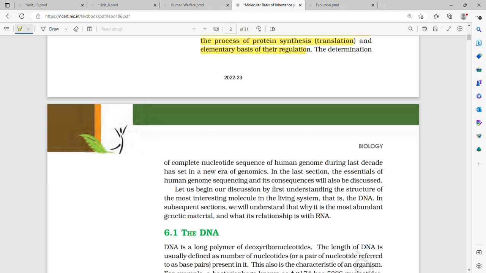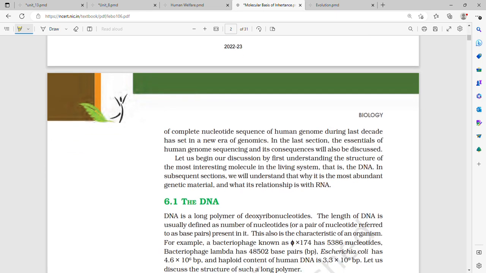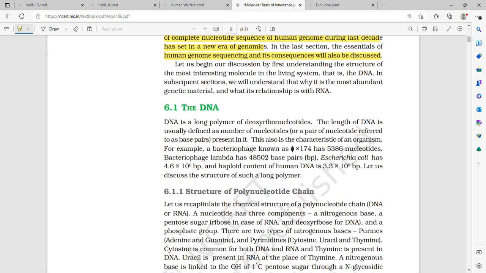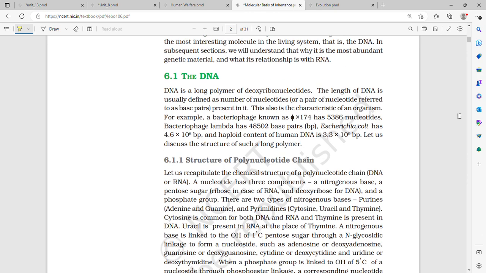The determination of the complete nucleotide sequence of the human genome during the last decade has set in a new era of genomics. In the last section, the essentials of human genome sequencing and its consequences will be discussed. Let us begin our discussion by first understanding the structure of the most interesting molecule in the living system, that is the DNA. In subsequent sections, you will understand why it is the most abundant genetic material and what its relationship with RNA is.